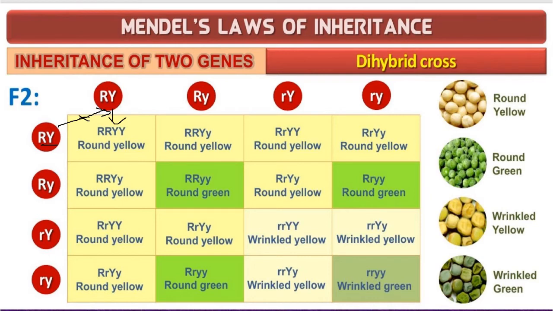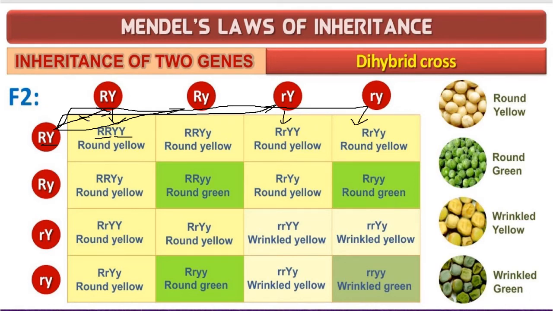You get 2 capital R, 2 capital Y. In the same way, this will be crossed with capital R, small y. Again, it will be crossed with this one and written here. Again, it will be crossed with the last allele and written here.